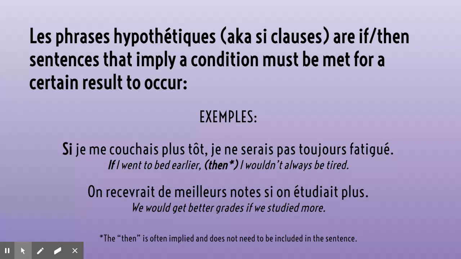On recevrait de meilleures notes si on étudiait plus. We would get better grades if we studied more, which implies that we're not studying more and that we will have to study more in order for that other thing to happen. And also, just as a note, the then is often implied. It does not need to be included in the sentence in English or in French. It's sometimes just assumed that it's there.